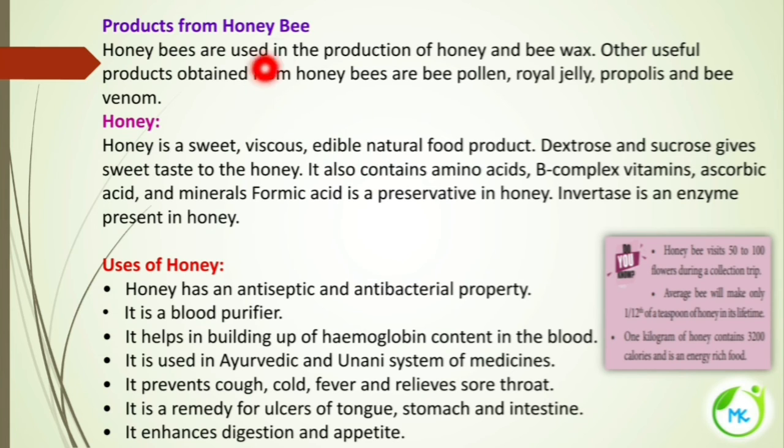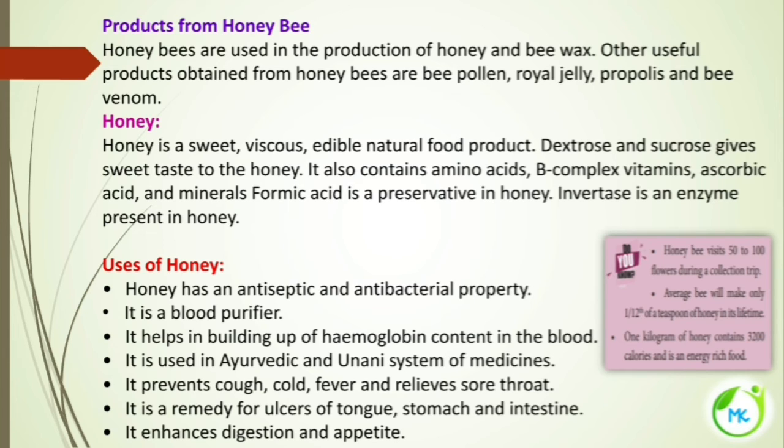Now let's see the products from honeybee. The important products obtained from the honeybee are number 1, honey, and number 2, beeswax. The other useful products obtained from the honeybee are bee pollen, royal jelly, propolis and bee venom. First, let's discuss honey in detail.